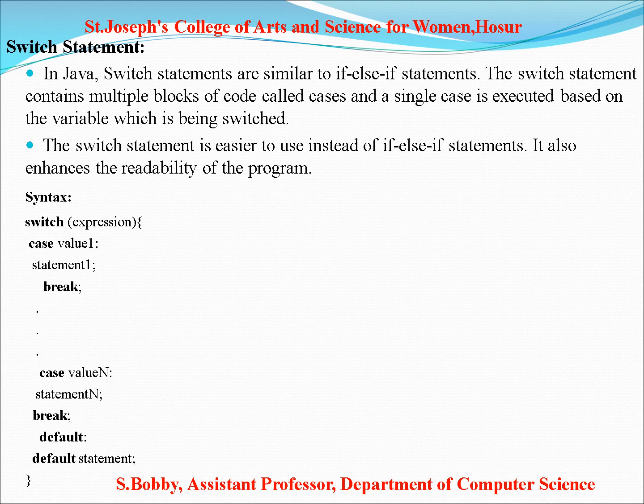See the syntax: switch, expression, open bracket, case value 1, statement 1, break, and so on. Case value n, statement n, break, then the default statement. This is the syntax of the switch statement.